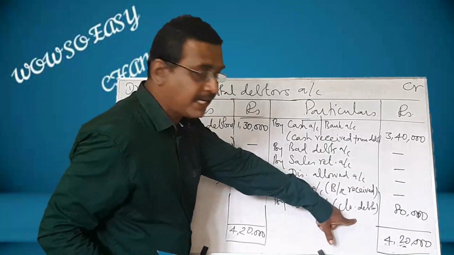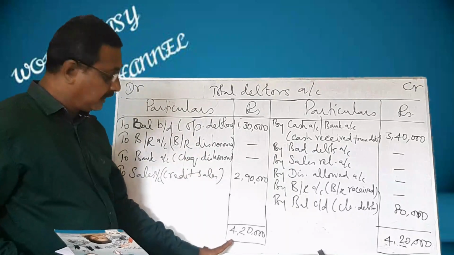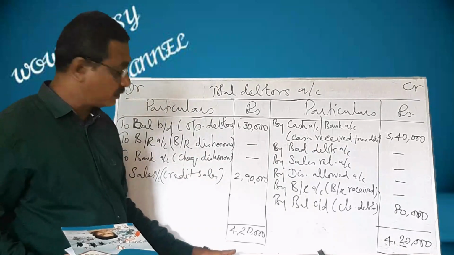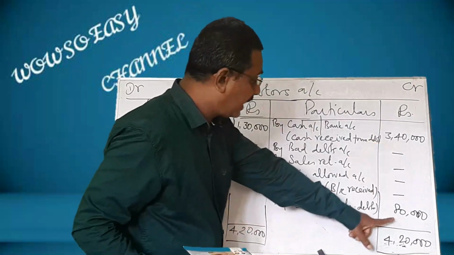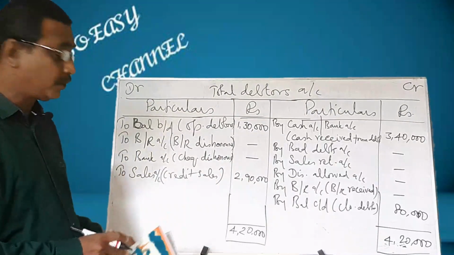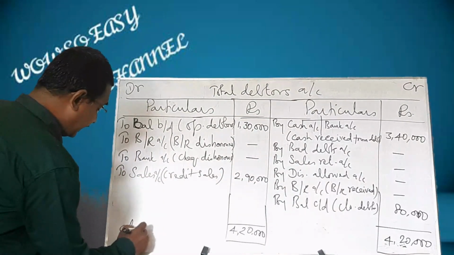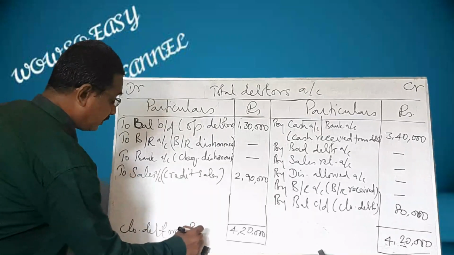Remember, if this is asked, this side will be exceeding. In the sum also, this side is exceeding 4,20,000. From 4,20,000, we subtract 3,40,000 and get closing debtors 80,000. Keep it in mind, it is better to make a box and write closing debtors 80,000.